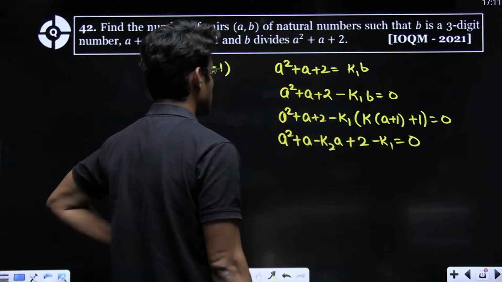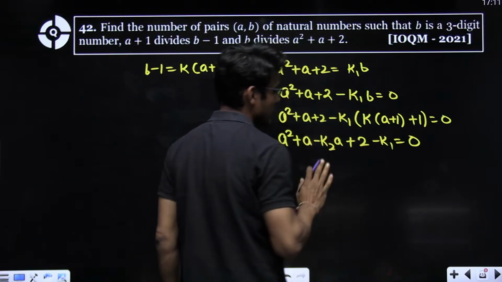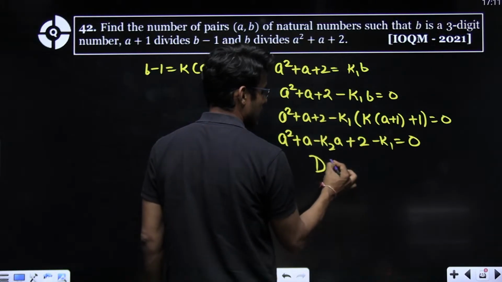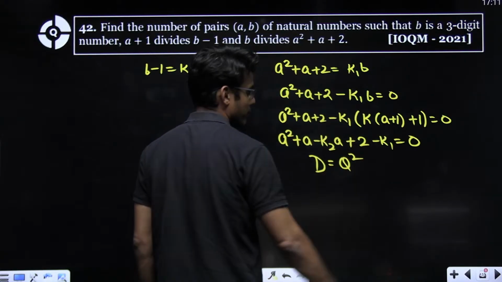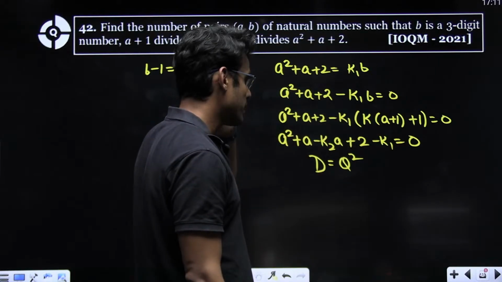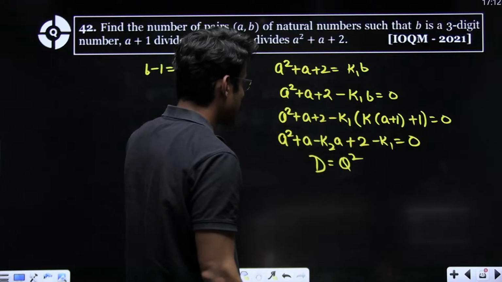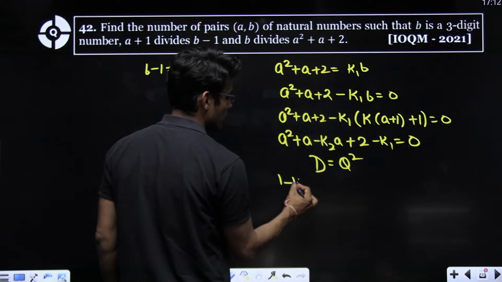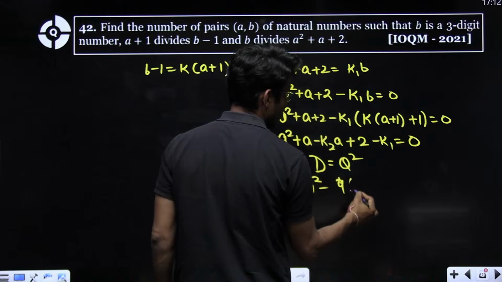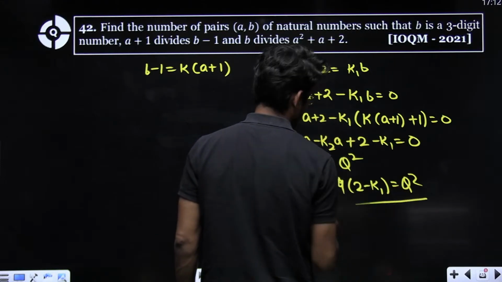Now this equation has integer roots, so the discriminant will be a perfect square. So 1 minus K2 square minus 4 into 2 minus K1 is equal to q square.